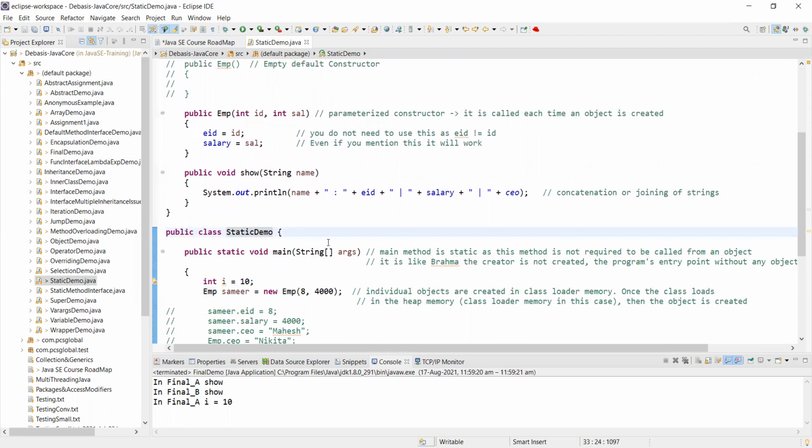This is also a class, static demo. This is a runtime class. It will be defined, loaded and created during runtime.